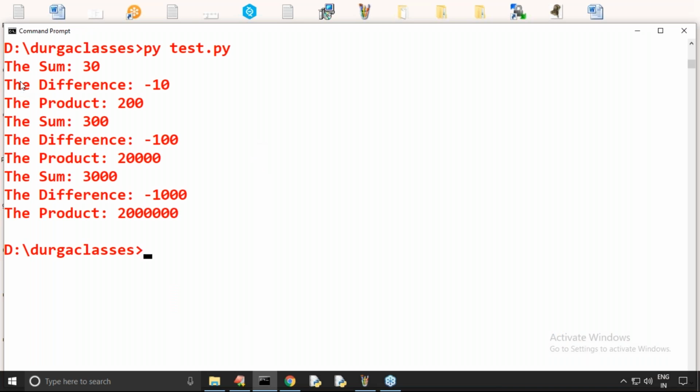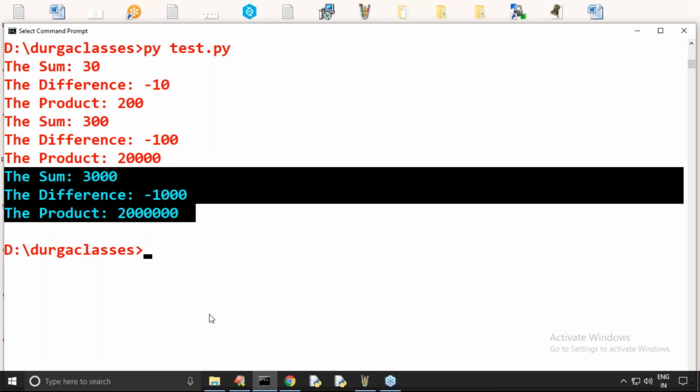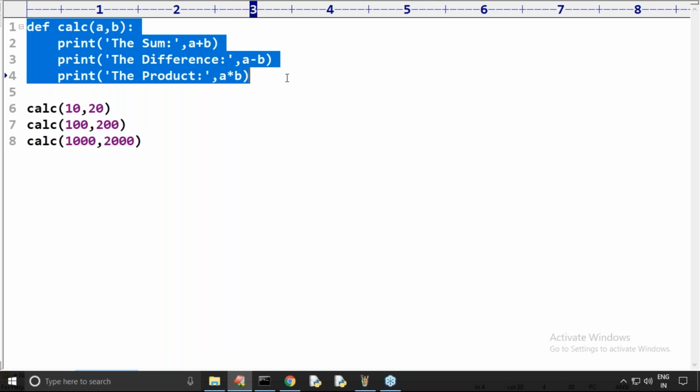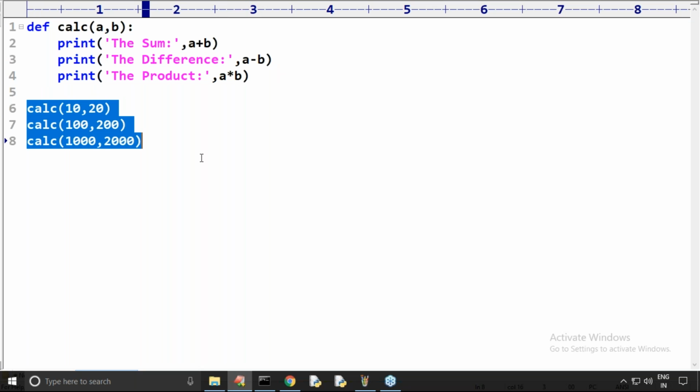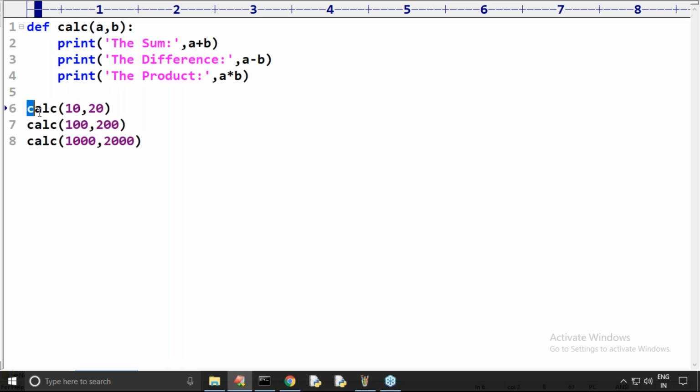If I execute this, the first time, second time, and third time, how many times am I writing this function? Only once. But how many times are we calling it? Any number of times. The biggest advantage of the functions concept is code reusability. The repeatedly required code I keep inside a function, and I call that function multiple times.